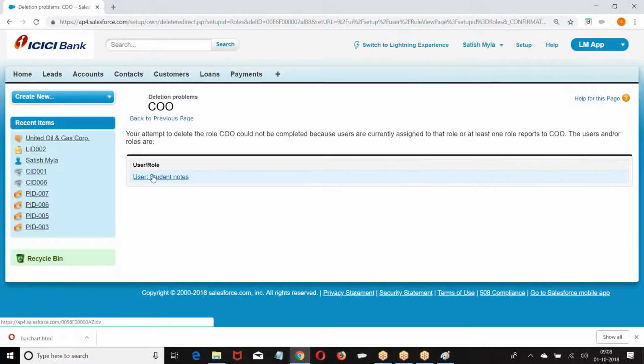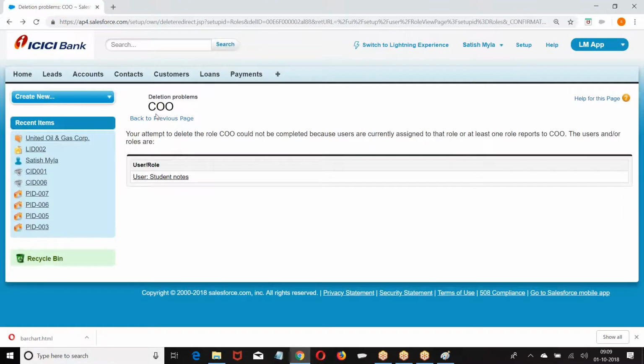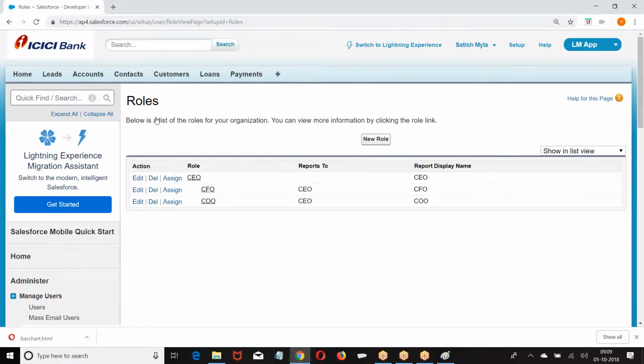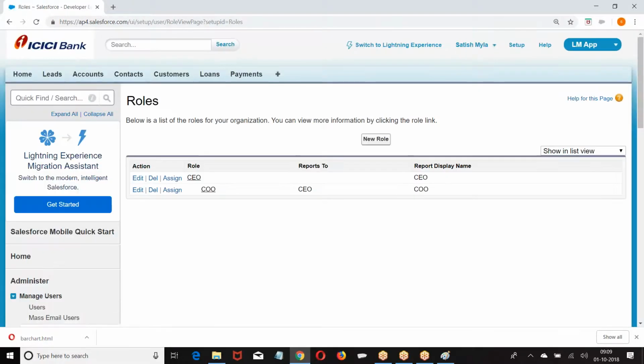The structure they gave, we are trying to use it. But in this case, I was unable to delete this CO because this role is assigned to one of the students. I created a user called student and told it that the role is CO. If any user has this role, we cannot delete the role.